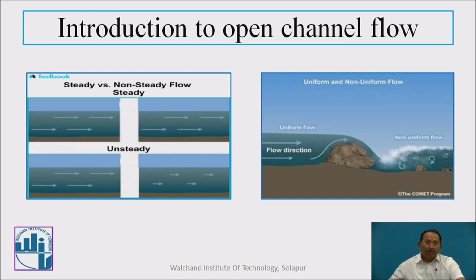In the first, we can observe it is a steady one. The same can be seen in the second section. Here it is unsteady, and here you can see it is a uniform one, and here the abrupt change takes place, it is a non-uniform.